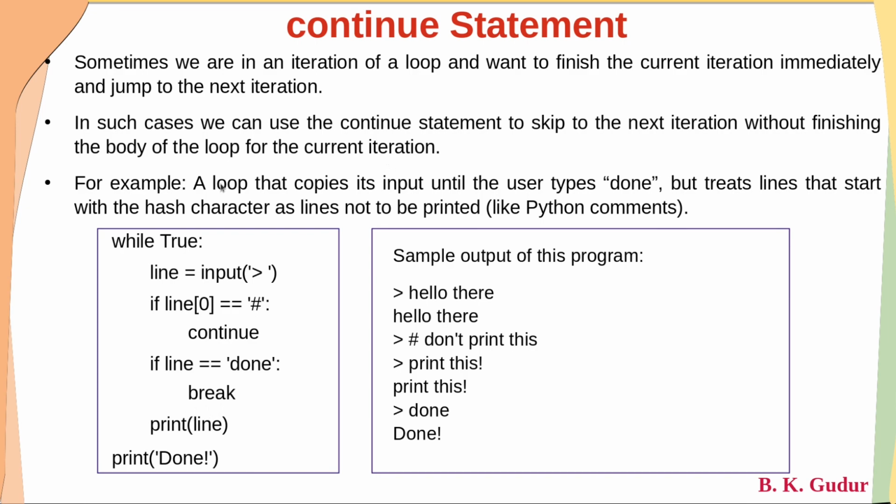That's what the example tells. Whenever the user enters a line with a hash, it should not be printed. Because of that, if the first character is hash, then skip all the statements below this. And if the user enters done, break. And this is a sample output of this program. If the user enters hello there, the same will be printed. And if the user enters something starting with a hash, then it will not be printed.